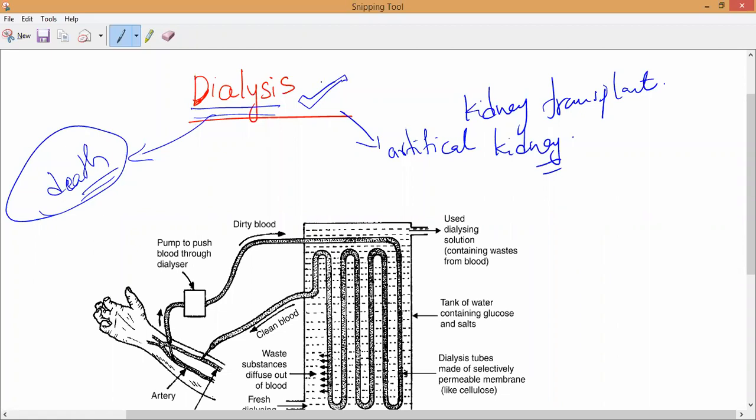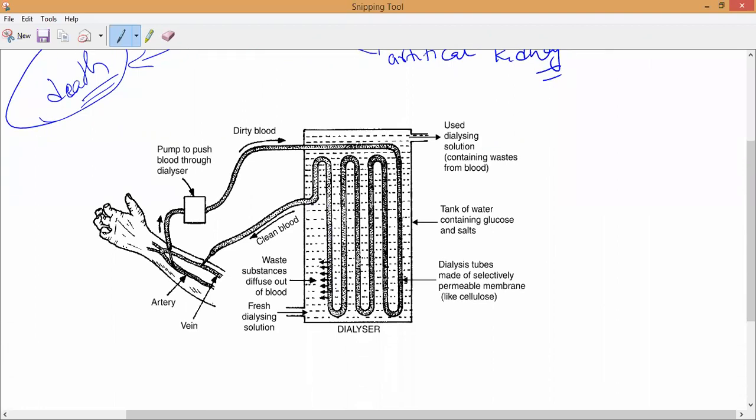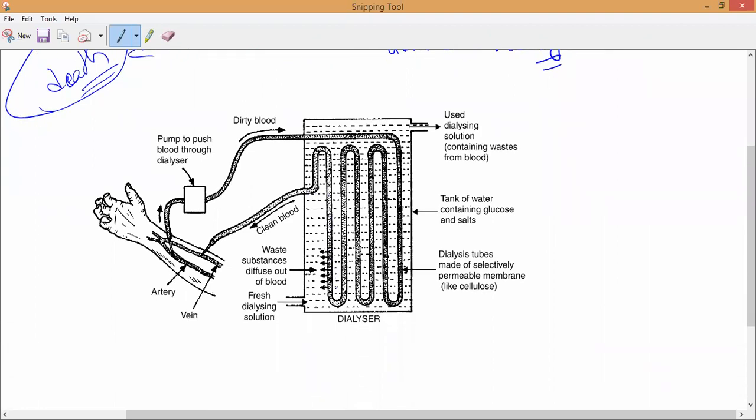So let us start with dialysis and let us end with it also. Very simple actually. This is the diagram you may observe here. With this diagram you can understand the principle of the kidney dialysis machine, how it works and how it is similar to the kidney. This is called an artificial kidney. This is the setup they have made. Now let us discuss it in detail so that you can understand it better.